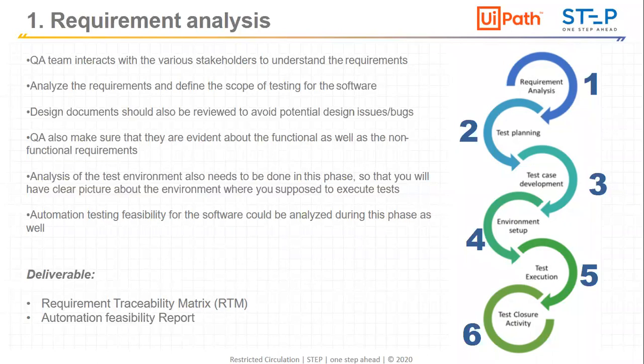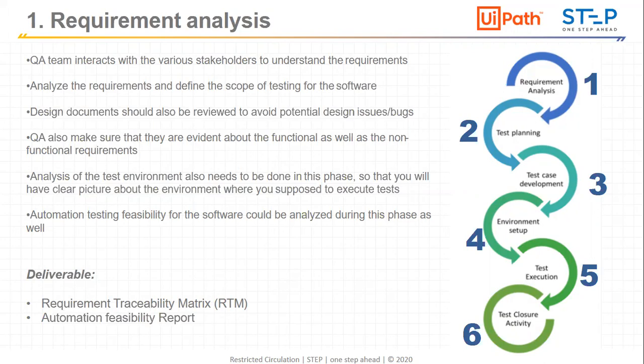And we will be sure that in automation also, we will be covering everything related to the requirement. Only then is the requirement analysis phase going to be over, and we will be moving into the next phase, that is the test planning phase.